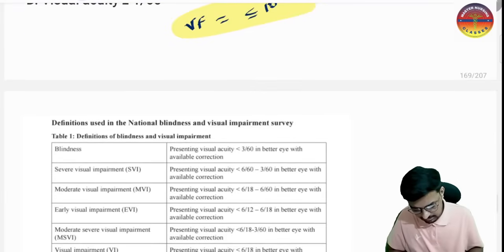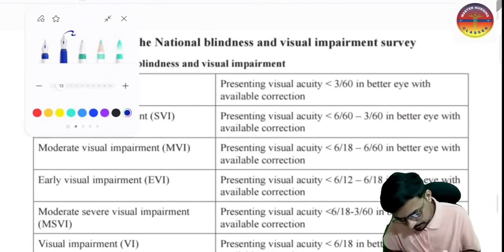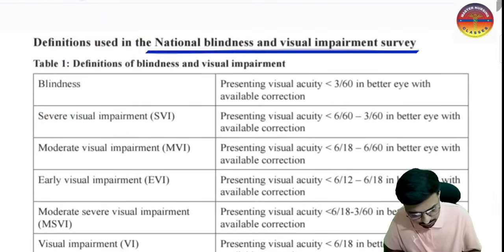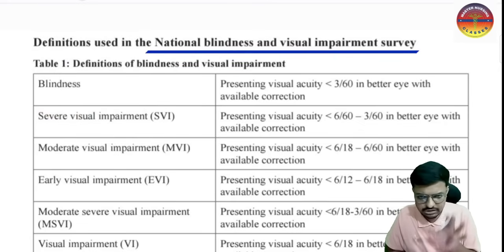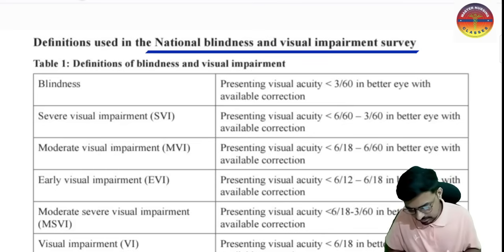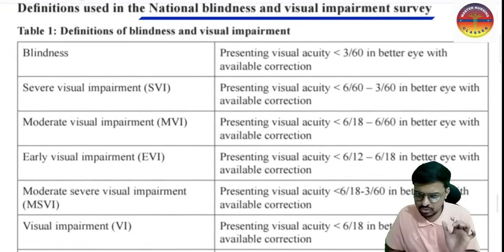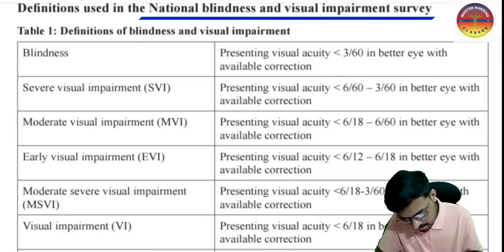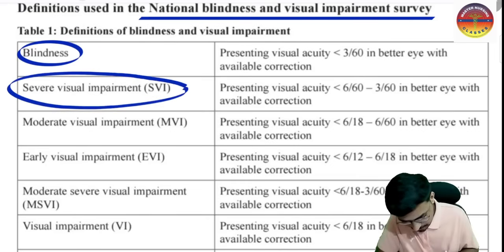Yes, then here is the direct screenshot I brought from the National Blindness and Visual Impairment Survey, which was recently submitted, and this is taken into consideration by our National Blindness Control Program. So you can see the definitions of blindness and visual impairment here. Two definitions only you are going to remember. One is the blindness definition, and another is the severe visual impairment definition.